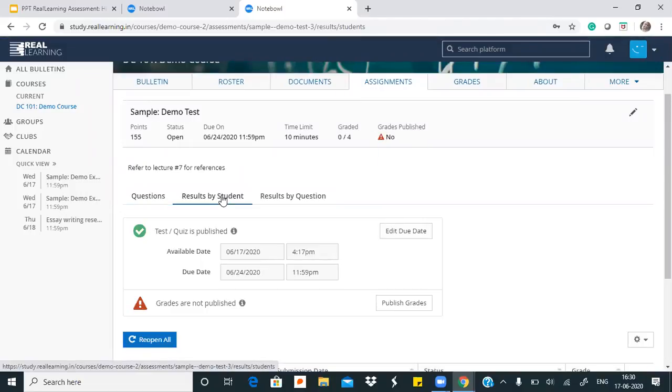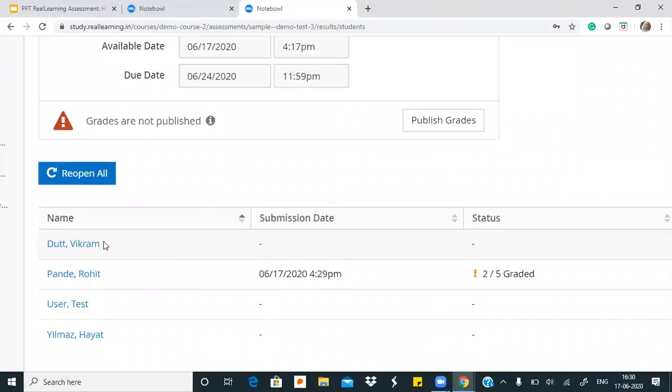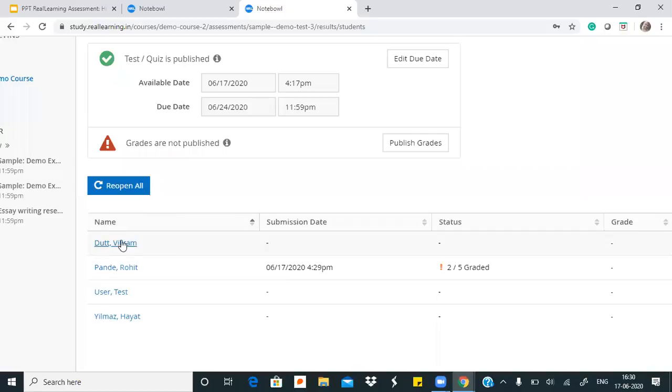हर assignment के अंदर teachers के लिए एक submission and results dashboard है जिससे वो students का answers check कर सकते हैं. They can also see student submission progress. So if I scroll down, you can see that यहाँ पे मेरे students का नाम है, उनका submission date है. अगर कोई student अभी attempt कर रहा होता तो उनके नाम के सामने in progress आता. क्योंकि इन स्टूडेंट्स ने खोला तक नहीं है ये असाइनमेंट, that is why this is showing as empty for me.